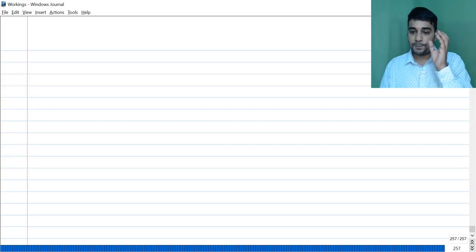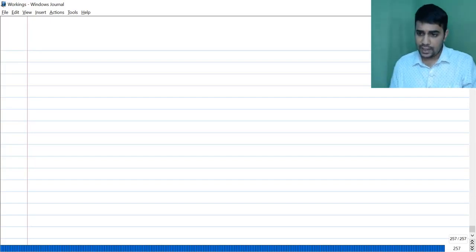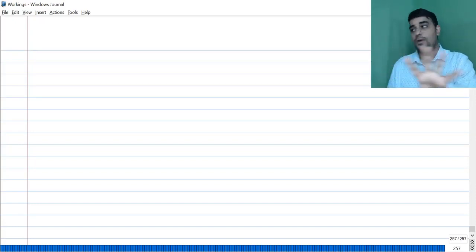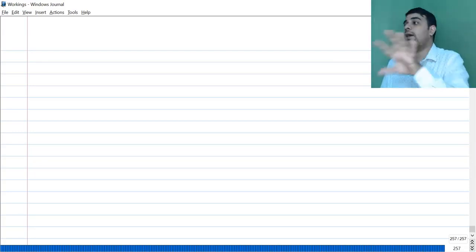That's one part. So problem solving will have where you will have to calculate transfer price range. First, fixation of transfer price range. After fixation of transfer price range, you will have to see whether the transfer price is within the ideal level. If it's within the ideal level, problem gets over. If it's outside the ideal level, you will have to see whether you can shift it to the ideal level.